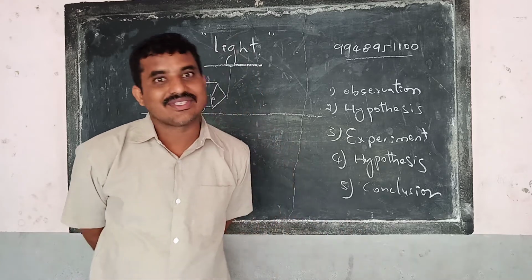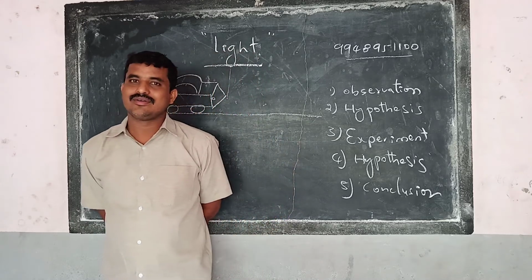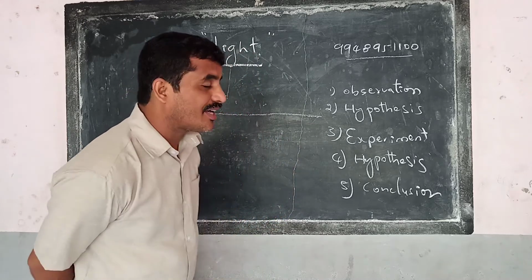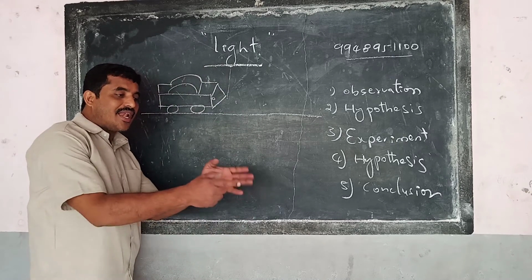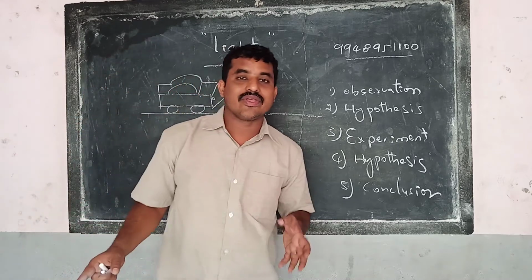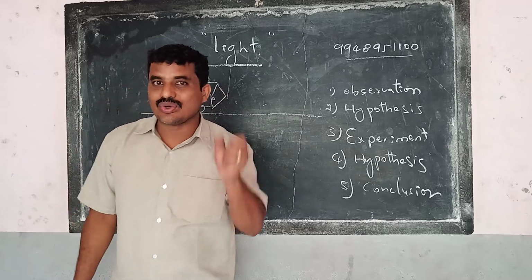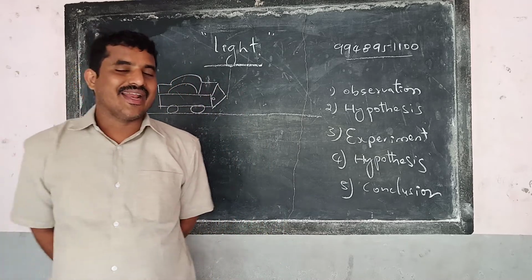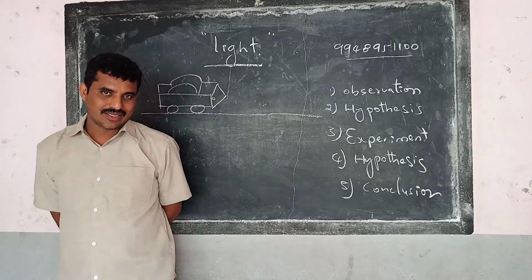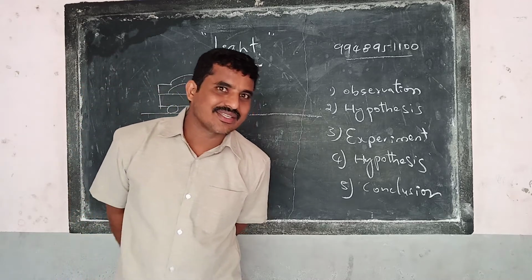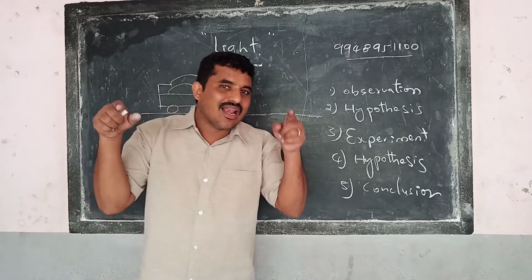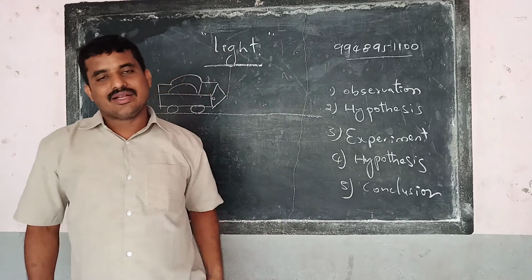Can you see them? No. That means what you are able to understand now? To see any object, we need light as a source of energy.